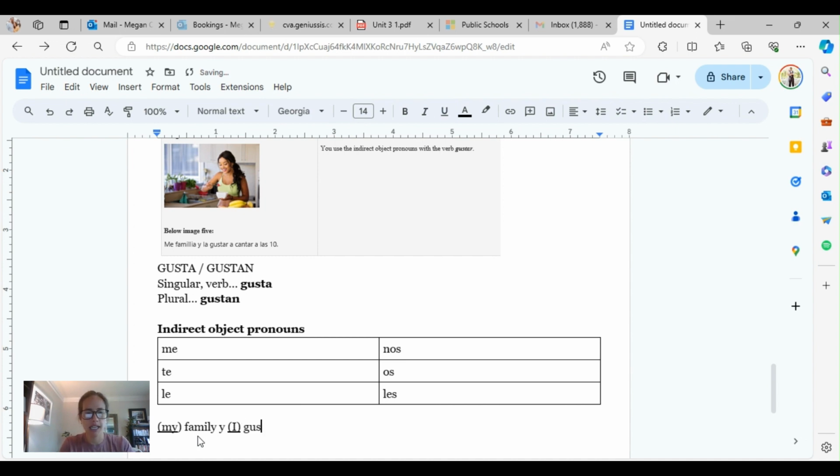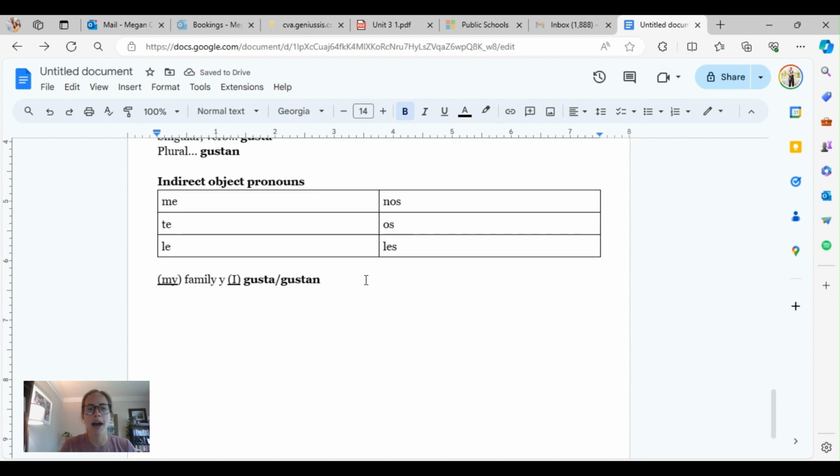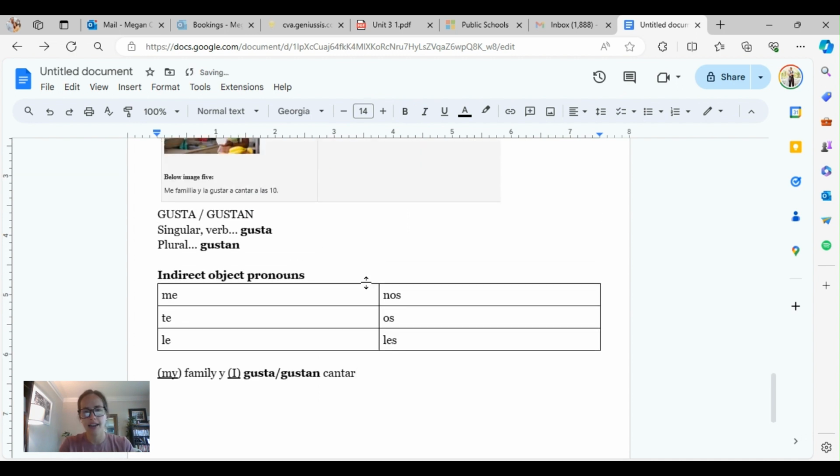Now, would we use gusta or gustan? That's your choice. You've got to figure it out. What is it that you're saying you like? Well, you're saying we like to sing. And you're about to have two verbs in a row. When you choose to use to like next to sing, we're going to leave that as it is: cantar, and then gusta, gustan. Okay, but here's the thing.